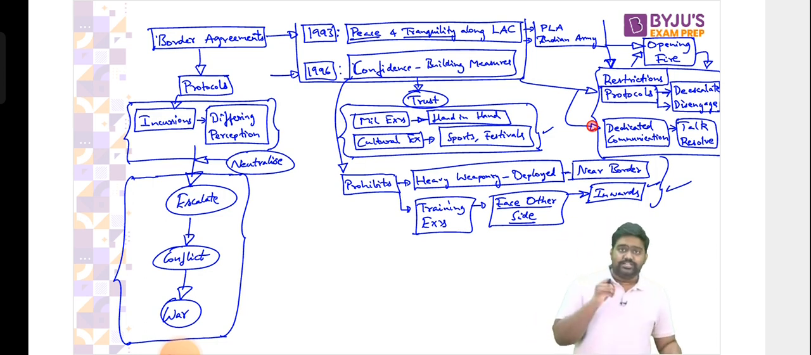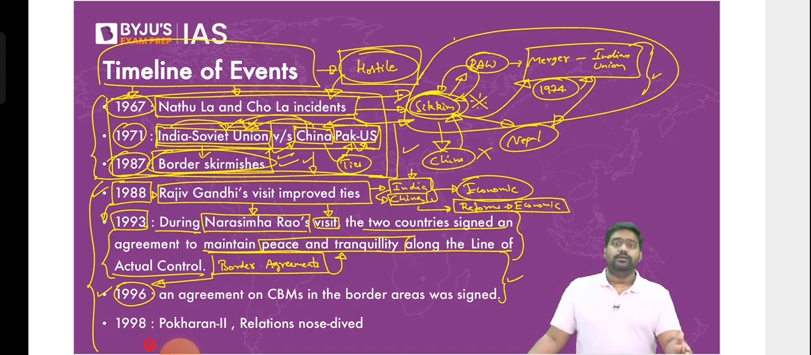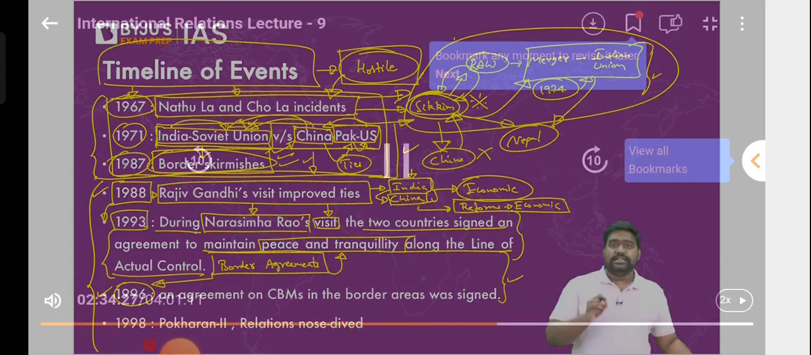Right? That is why the border agreements are extremely important. It is very relevant because India has blamed China for breaking these commitments. In the recent clashes we have seen, the Doklam clashes of 2017, the Ladakh clashes of 2020, in both the instances, China has breached the commitments.